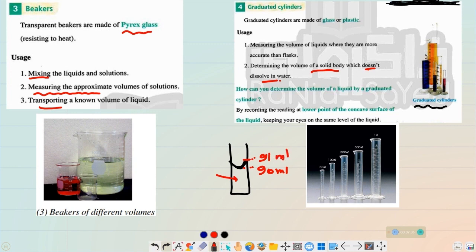So what is the right volume of the solution? The right volume, as I told you here, is the lower point of the convex surface. This convex surface we sometimes call the meniscus. The meniscus means the convex surface. The lowest point, the bottom of this meniscus, refers to the right volume of the solution. So the volume of this solution is 90 milliliters.